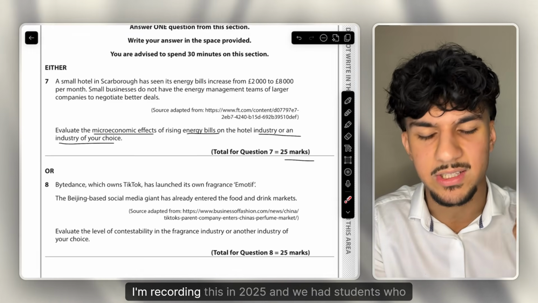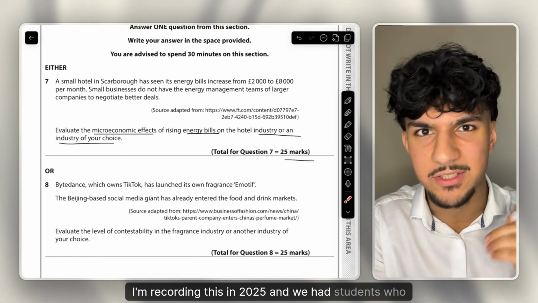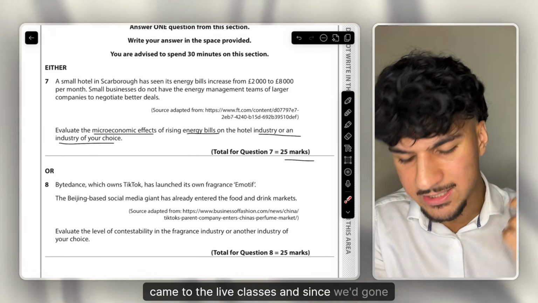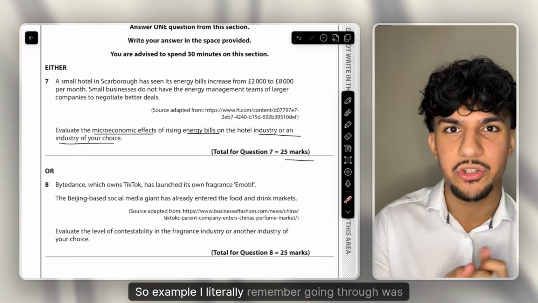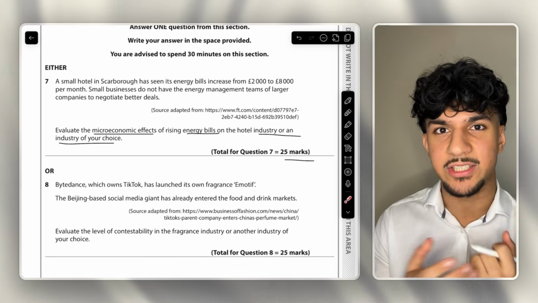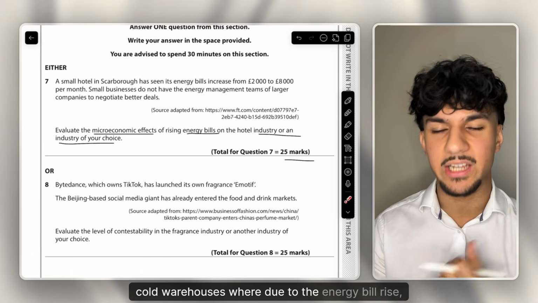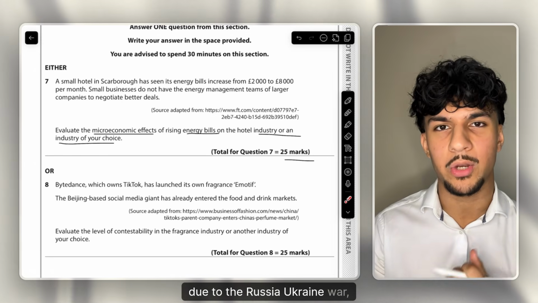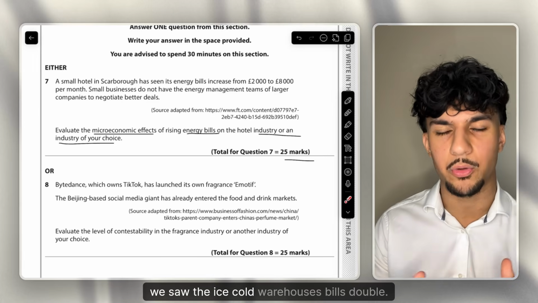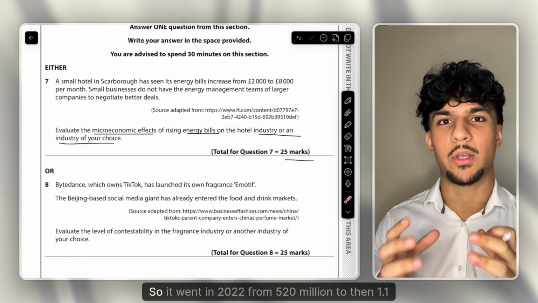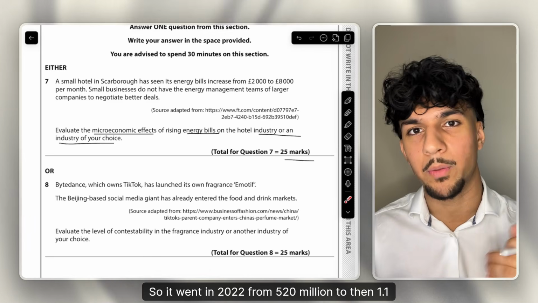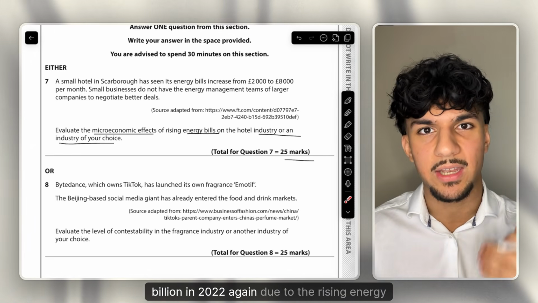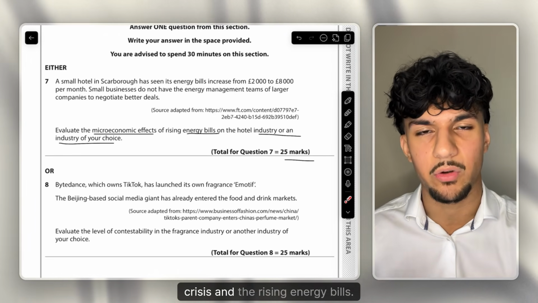I'm recording this. So I'm recording this in 2025, and we had students who came to the live classes, and since we'd gone through an example which is pretty much perfect for this. The example I literally remember going through was ice cold warehouses, where due to the energy bill rise due to the Russia-Ukraine war, we saw the ice cold warehouses bills double. So in 2022 from 520 million to then 1.1 billion in 2022 again, due to the rising energy crisis and the rising energy bills.